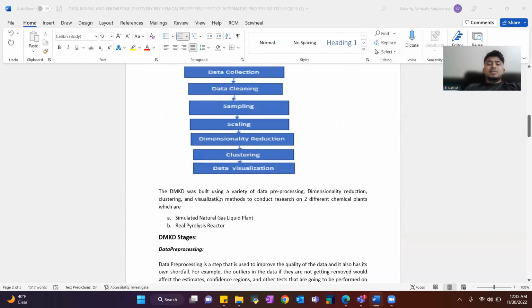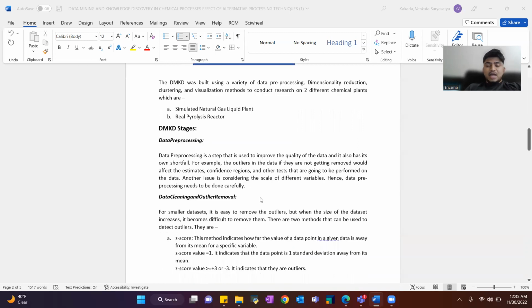The DMKD was built using a variety of data pre-processing, dimensionality reduction, clustering, and visualization methods to conduct research on 2 different chemical plants, which are a simulated natural gas liquid plant and a real pyrolysis reactor. Coming to the DMKD stages, data pre-processing.